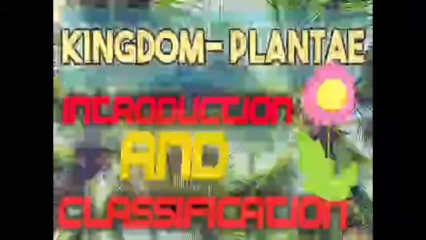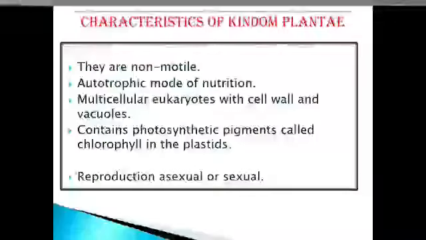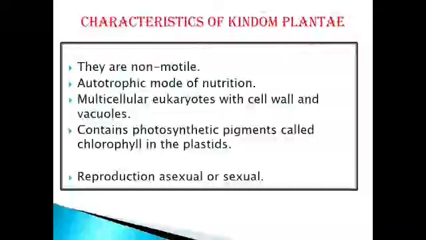Let's start with kingdom plantae. Just think, how is a plant cell different from an animal cell? That means if I ask you what's the difference between a plant cell and an animal cell, what will you answer? Yes, you got it correct. Plant cells have an additional cell wall along with the cell membrane.